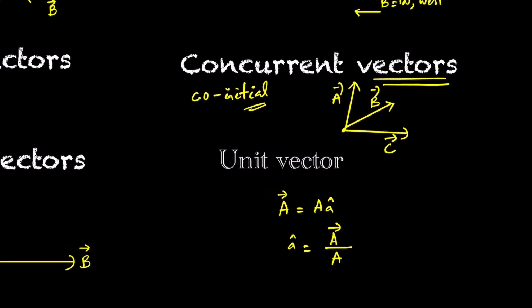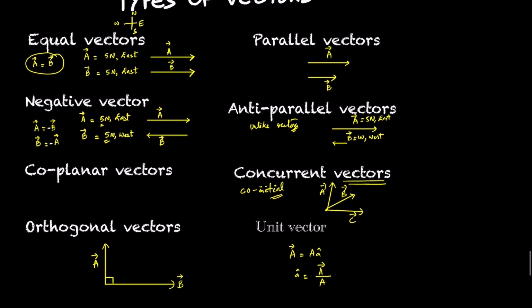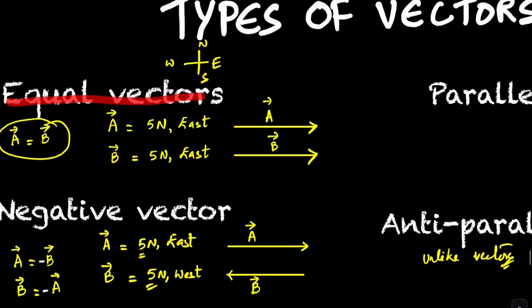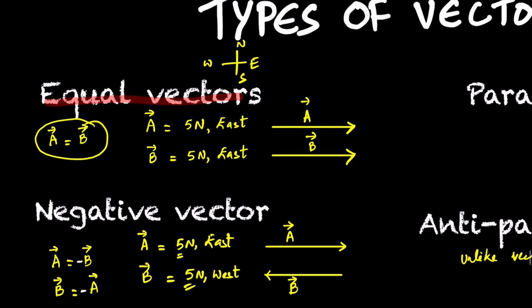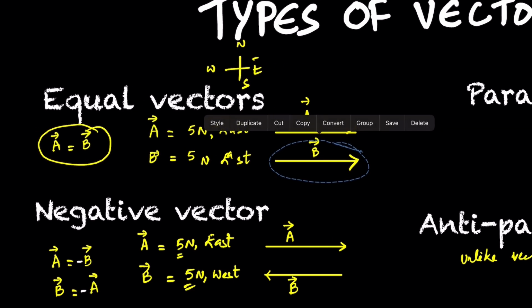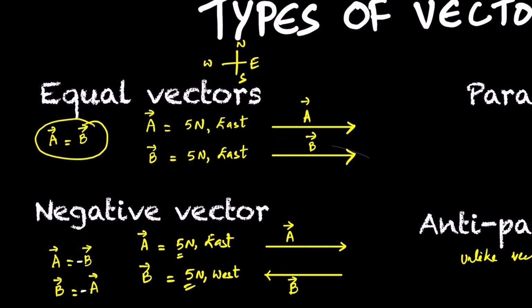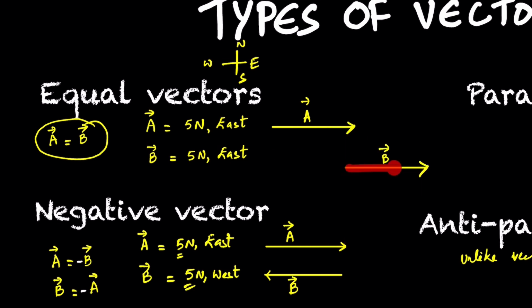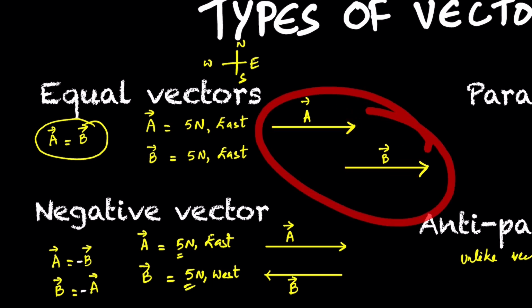Let's revise. Equal vectors: two or more vectors, if they have the same magnitude as well as direction, diagrammatically they will have the same magnitude and the same direction. It could be here or there; as long as you know they are in the same direction, they are equal vectors. They are also parallel vectors.